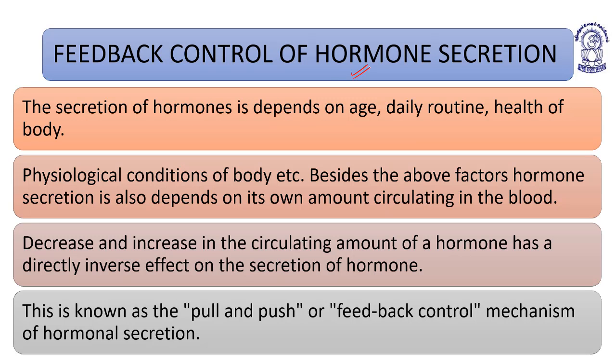Feedback control of hormone secretion. What is feedback control of hormone secretion? The secretion of hormones depends upon age, daily routine, health of body, physiological conditions of body, etc. Besides the above factors, hormone secretion is also dependent on its own amount circulating in the blood. That is very important. Besides other factors, hormone secretion is also dependent upon its own amount circulating inside the blood.